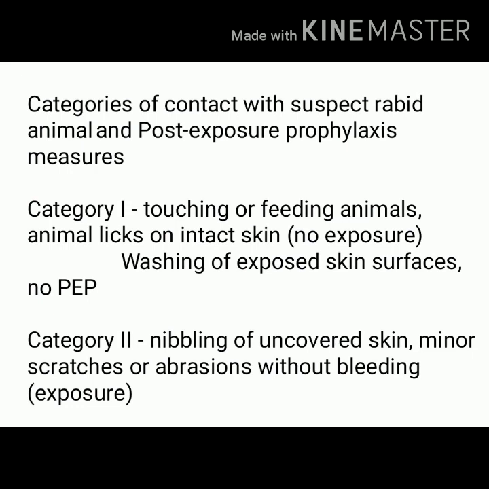Here you must be able to categorize the patient, and once you can categorize the patient, you can decide what post-exposure prophylaxis measure we are supposed to take. There are a total of 3 categories: category 1, category 2 and category 3.